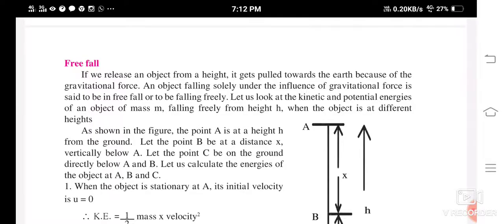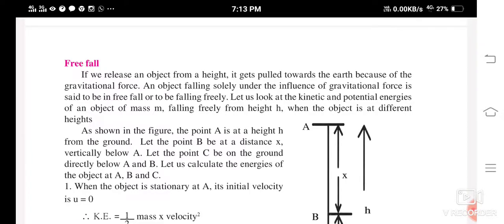It's not going to go up, it is going to come down. It's going to get pulled towards the earth. Why is it going to come down? This is because of the force of gravitation.